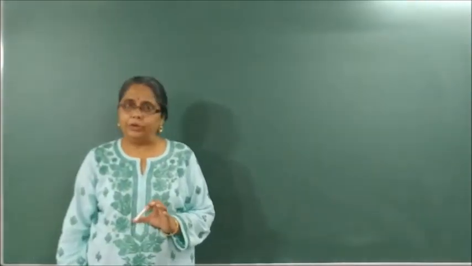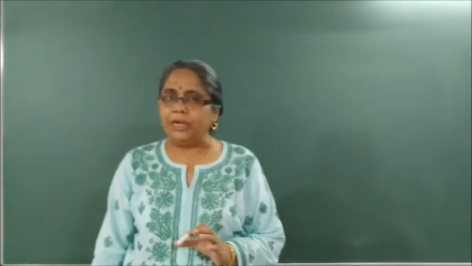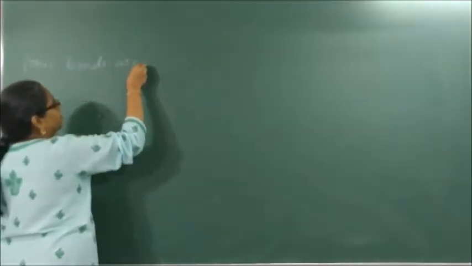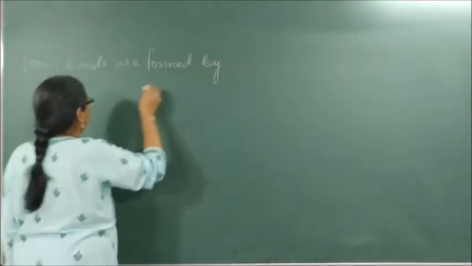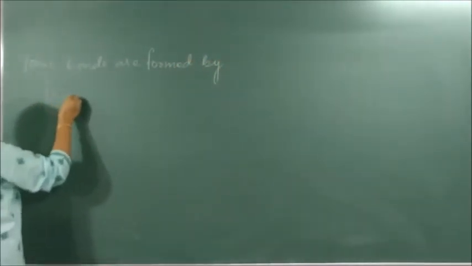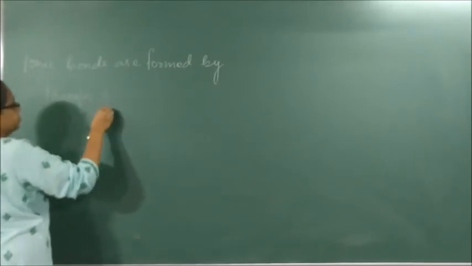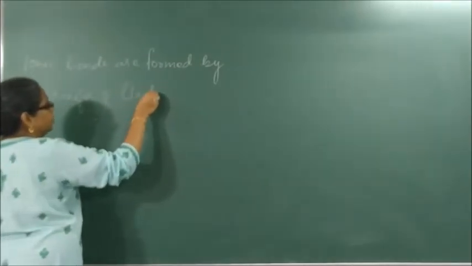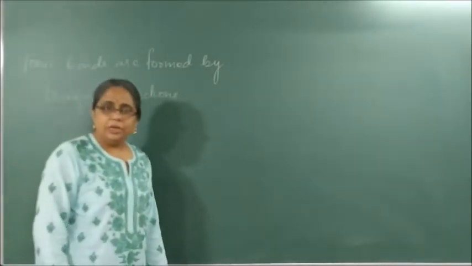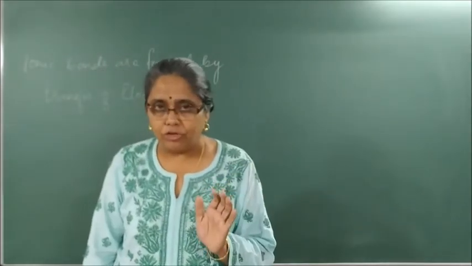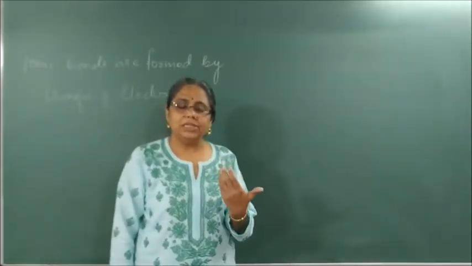We are back with ionic bonds, the last part of metals and non-metals. We said that ionic bonds are formed by transfer of electrons. What does transfer of electrons mean? That the metal gives electrons and the non-metal takes electrons.